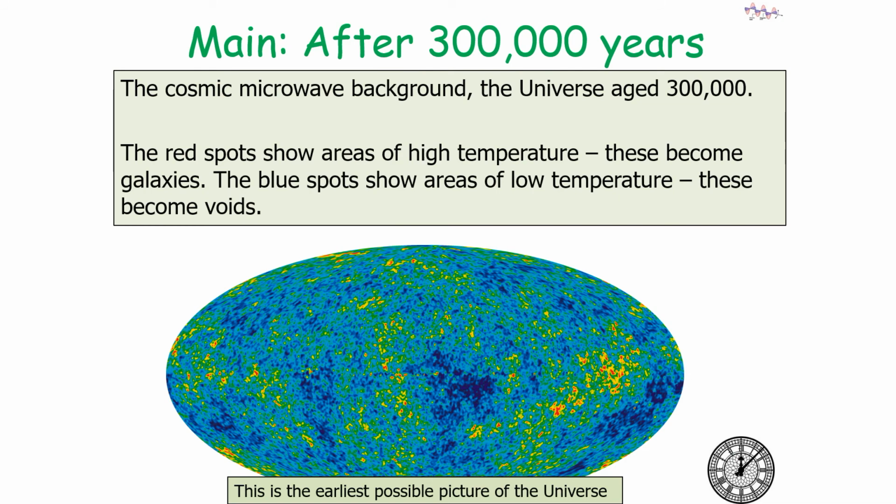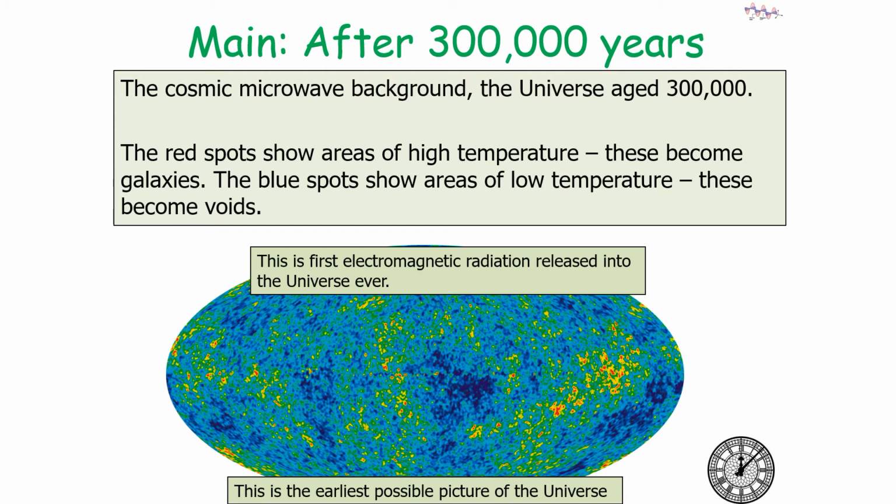Now the cosmic microwave background is the universe aged at 300,000 years old. The red spots show areas of high temperature which later go on to become galaxies, and the blue spots show areas of low temperature. These later go on to become the voids of our universe. So this is the first ever electromagnetic radiation released into the universe. It's the earliest possible picture of our universe.